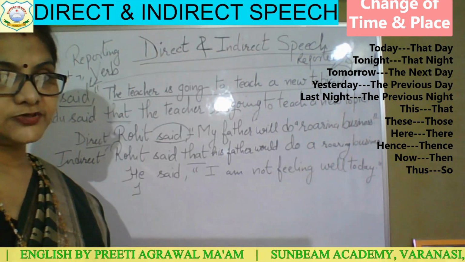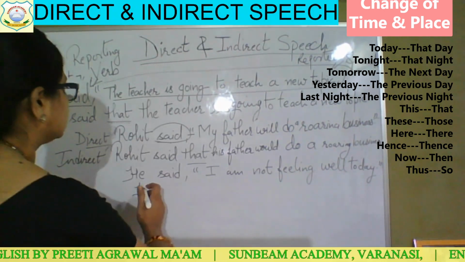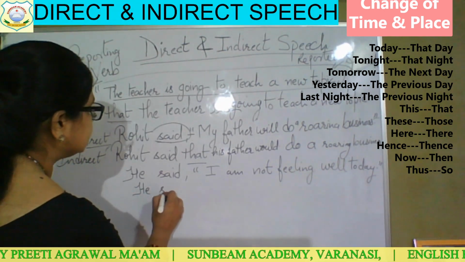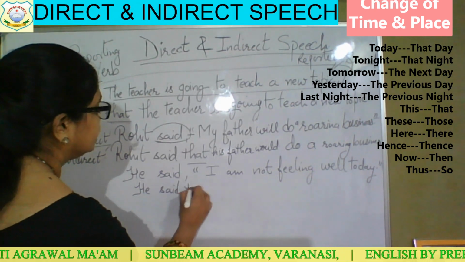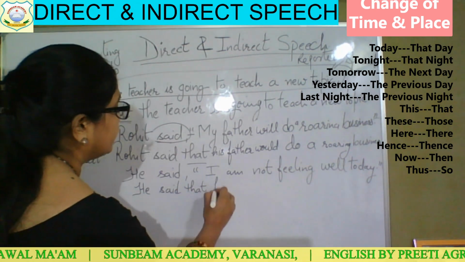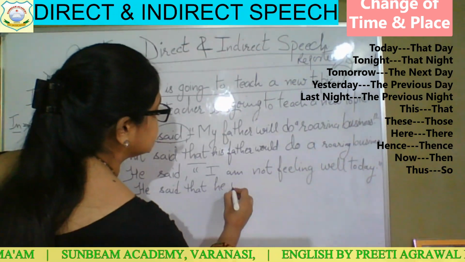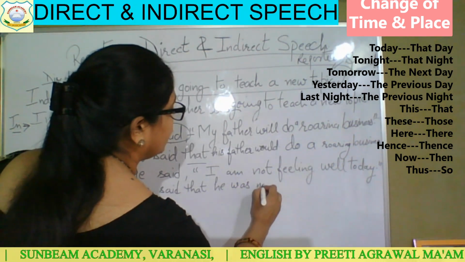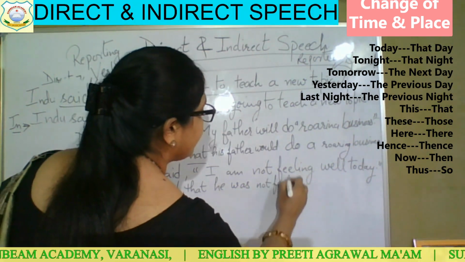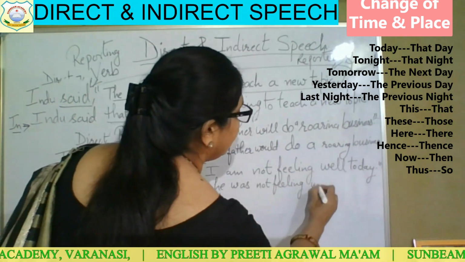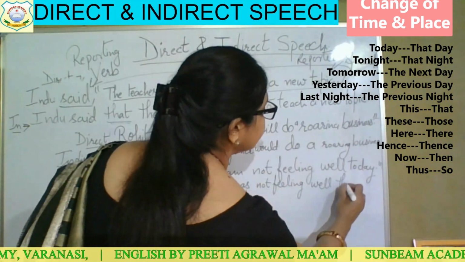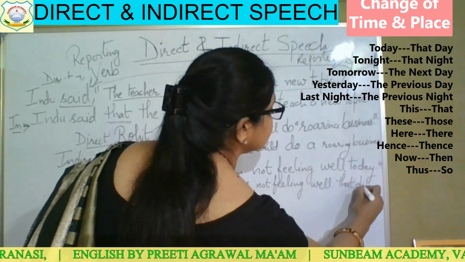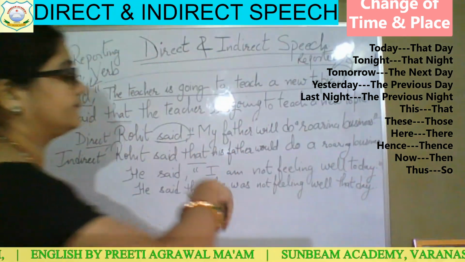Now this direct speech I have to change into indirect. So how will I write? He said that he was not feeling well that day. Today is your time, and today I am changing into that day.